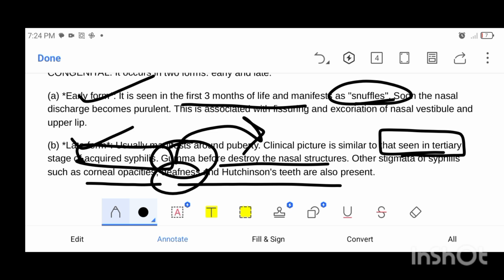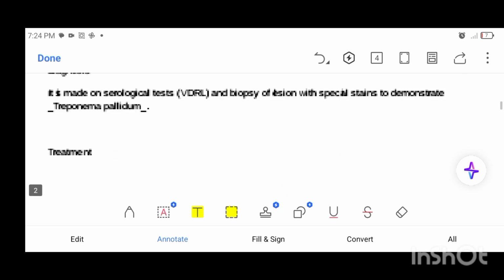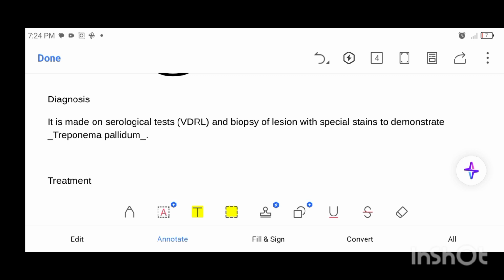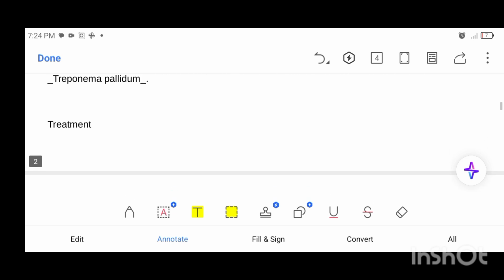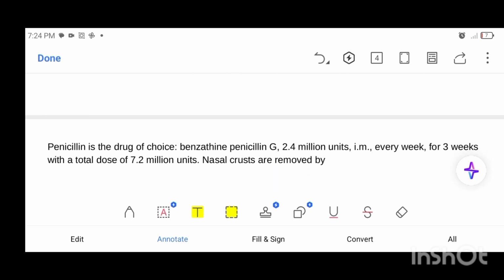And moving next, we have diagnosis. Diagnosis we make on the basis of serological testing, VDRL test, and biopsy. And the treatment is obviously penicillin. Penicillin is the drug of choice. Benzathine penicillin 2.4 million units every week for 3 weeks with a total dose of 7.2 million units.